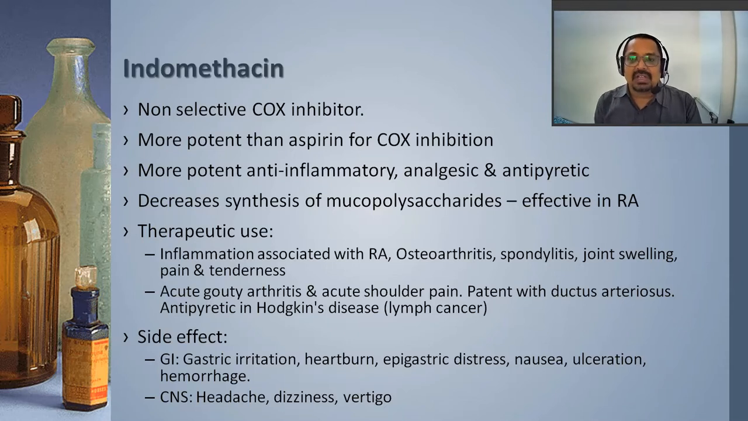As far as therapeutic efficacy is concerned, the inflammation associated with rheumatoid arthritis, osteoarthritis, spondylitis or joint pains, shoulder pain, and tenderness in the muscles can be very well managed by indomethacin. Acute gouty arthritis, acute shoulder pain, and the antipyretic effect related to Hodgkin's disease, that is lymphatic cancer, can also be well managed with indomethacin. So it is a non-selective COX inhibitor.